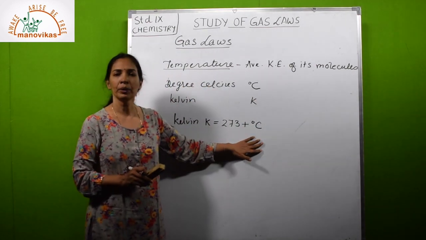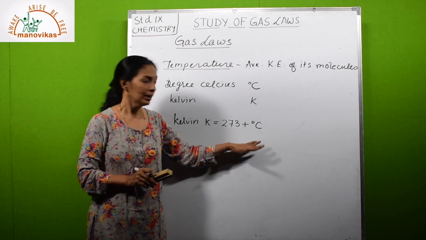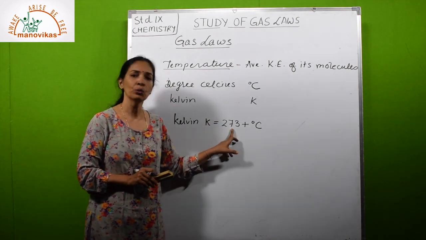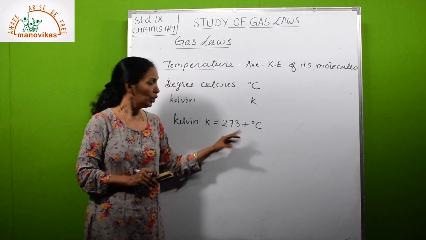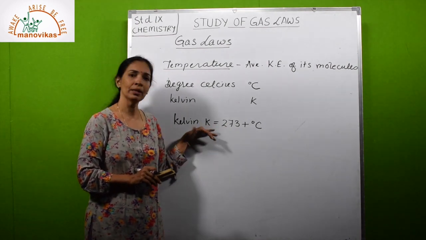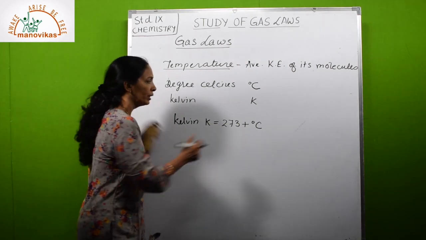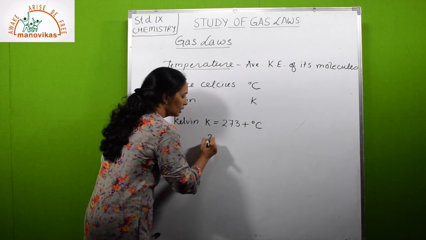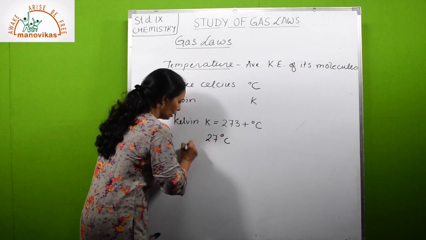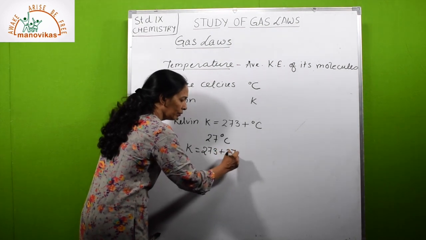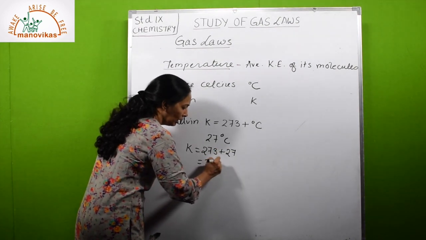So whatever temperature is given in degree Celsius, if we have to convert it into Kelvin, we have to add 273. Okay, so Kelvin is much greater than degree Celsius. If, let us suppose, the temperature is 27 degrees Celsius, then Kelvin will be equal to 273 plus 27, that is equal to 300 Kelvin.